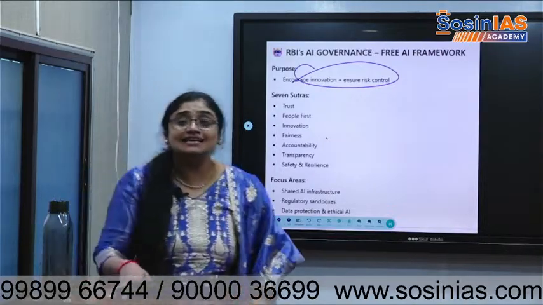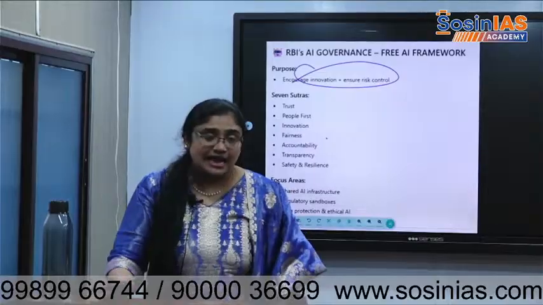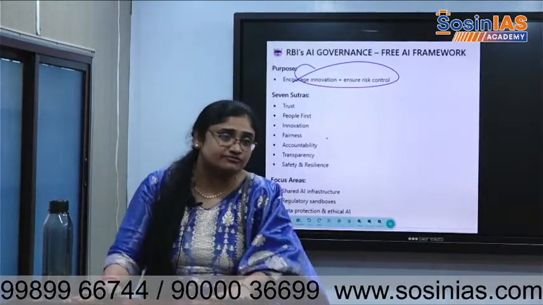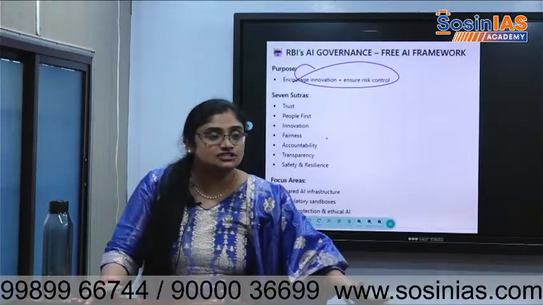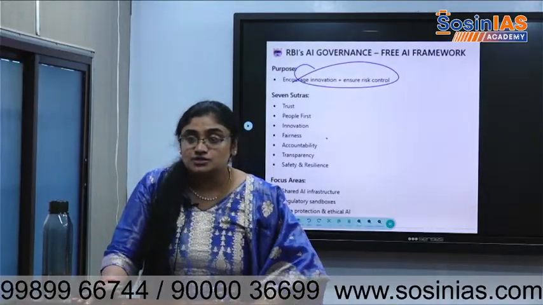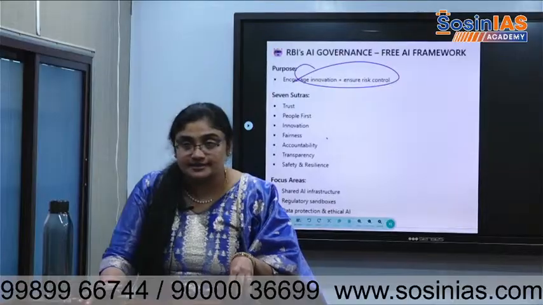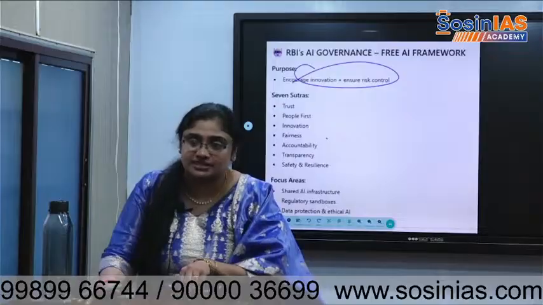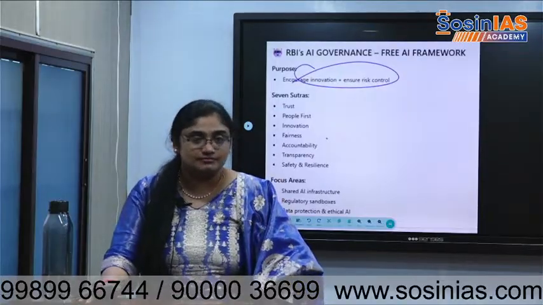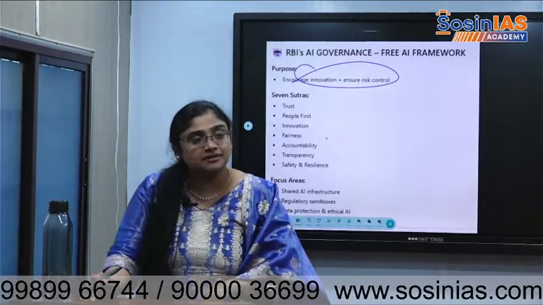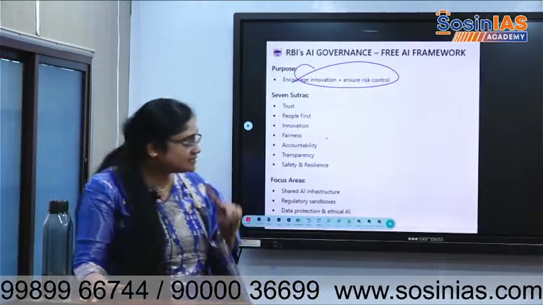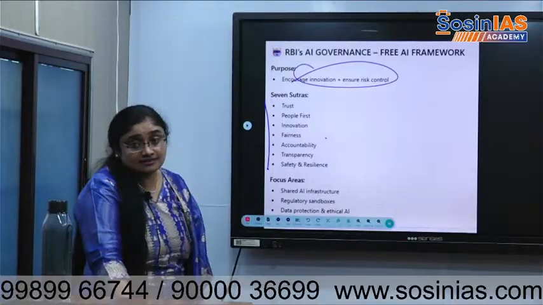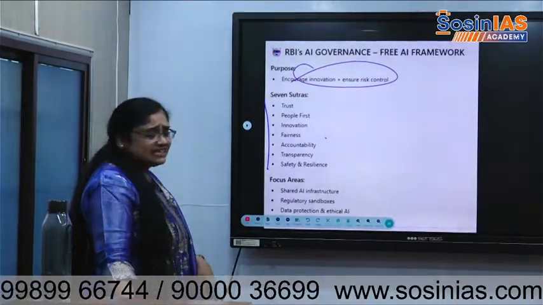If everyone is telling AI to invest in stocks, let us say all the money is invested in a particular stock and tomorrow it falls down, a crash of the financial market will happen. So how is RBI going to regulate that? How we can enhance transparency and effectiveness is more important. In a separate chapter we will discuss AI. So the 7 sutras that the RBI is talking about.